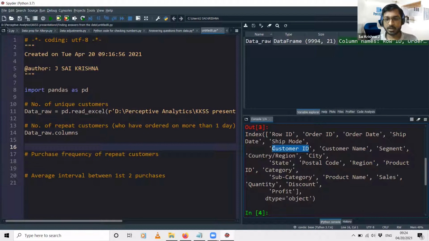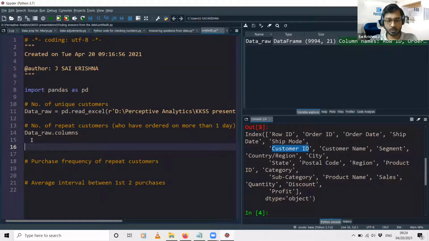Customer ID is the required column for us right now. So what we'll be doing is find the total unique customers. We'll be using this command, data_raw within the square parenthesis customer ID column dot nunique. The nunique function gives the number of unique values in a particular column. That column here is the customer ID column. So in the dataset data_raw, in the customer ID column, how many unique values are there? That's what this command is going to give us.